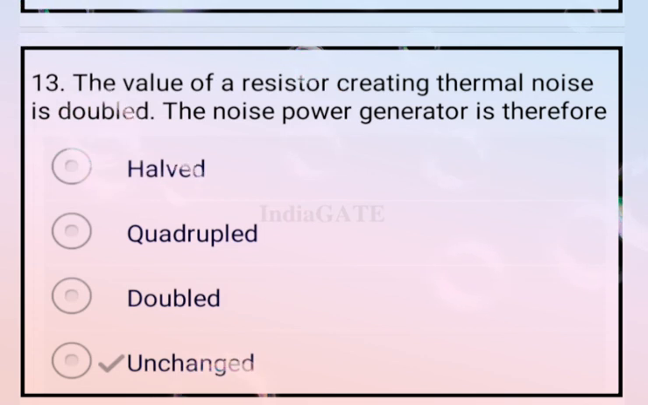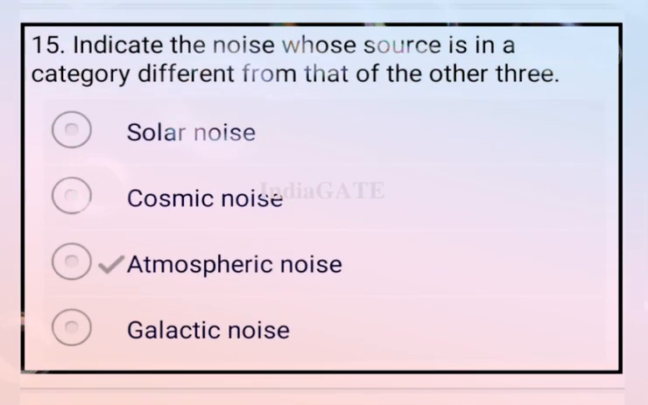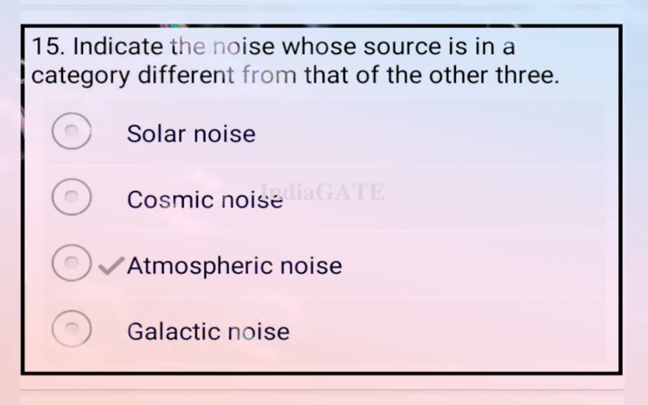The value of the resistor creating thermal noise is doubled. The noise power generated is therefore unchanged. Option D is your correct answer. Next question. Indicate the noise whose source is in a category different from that of the other three. The correct answer for this question is atmospheric noise. Option C is your correct answer.